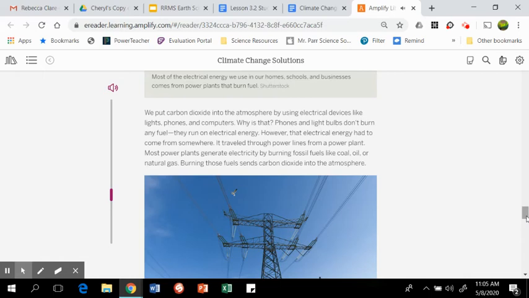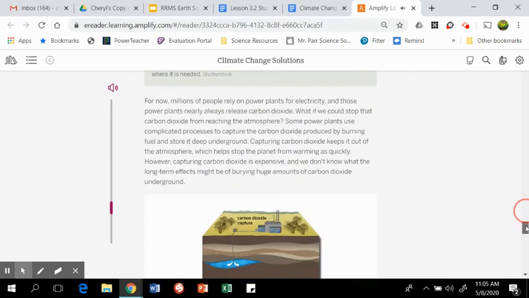Most power plants generate electricity by burning fossil fuels like coal, oil, or natural gas. Burning those fuels sends carbon dioxide into the atmosphere. For now, millions of people rely on power plants for electricity, and those power plants nearly always release carbon dioxide. What if we could stop that carbon dioxide from reaching the atmosphere? Some power plants use complicated processes to capture the carbon dioxide produced by burning fuel and store it deep underground.